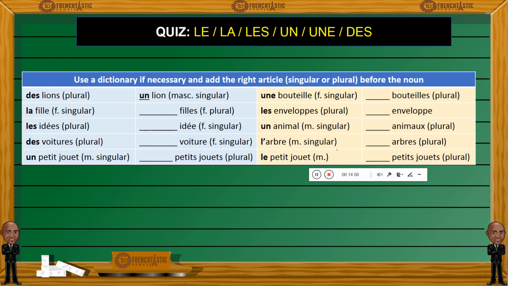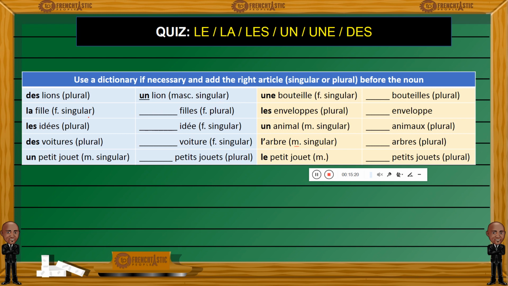And whenever you see M, it stands for masculine singular. So I would like you here to provide the opposite in number. So whenever you see a plural form, provide its singular. Whenever you see, let's say, a feminine singular, provide the feminine plural.